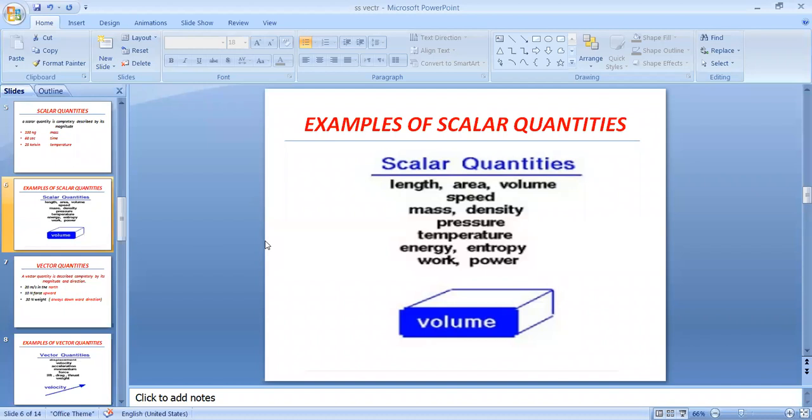You can write the symbol of length as L. Okay, so there is no specification for scalar quantities. You can write only length L, area A, volume V, speed S, mass M, density D. Clear?